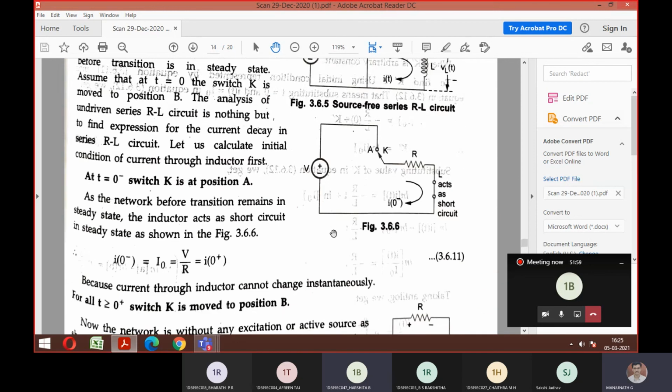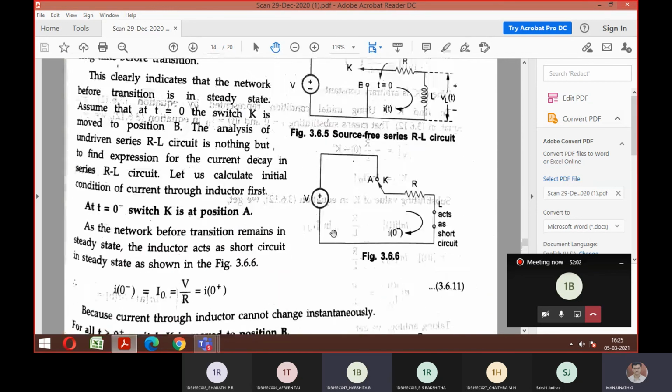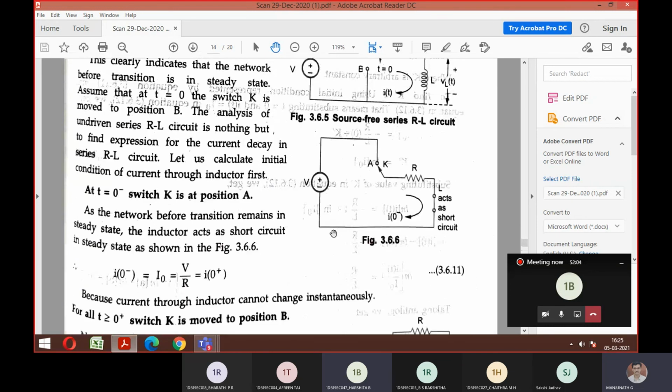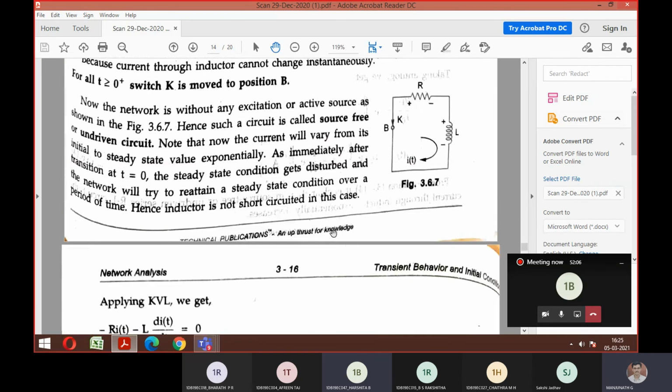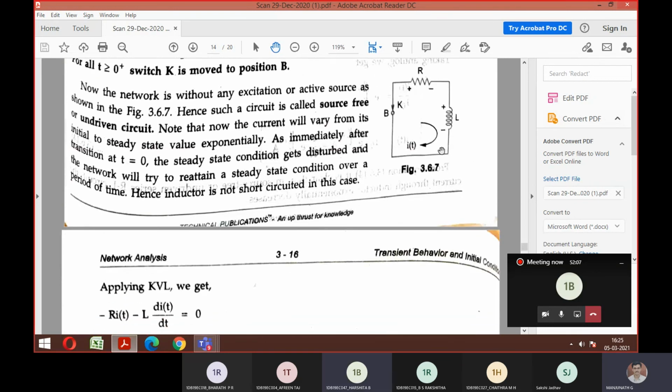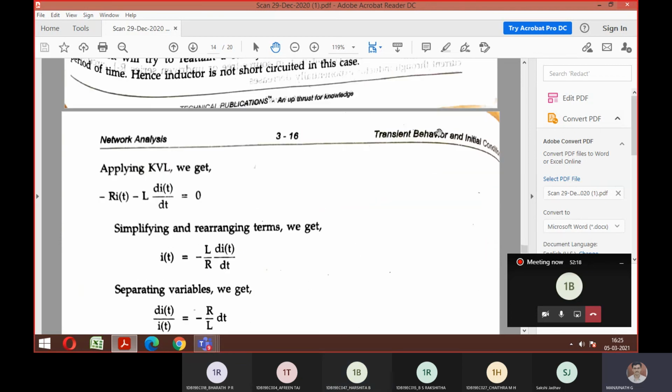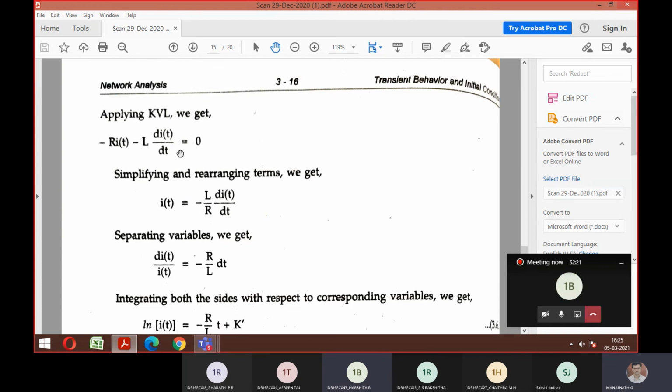Anyone with the switch position A and B? Yes, sir. Okay, let me move on. From here, same procedure. Apply KVL to this undriven circuit, that is the second position. You can look here: minus R i(t) minus L into di/dt equals 0. From here onward, same procedure. So what should you find? You should find only i(t).